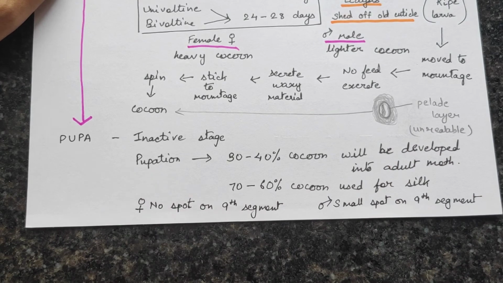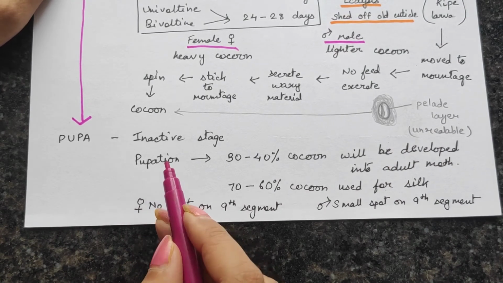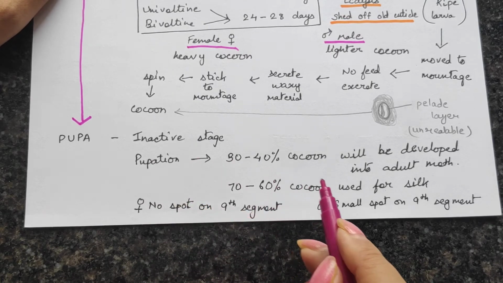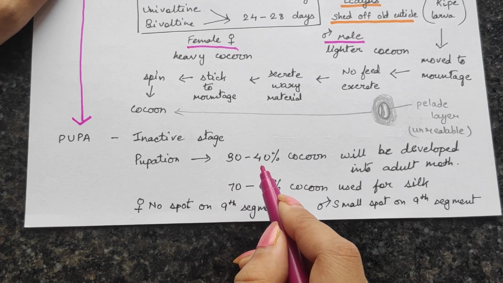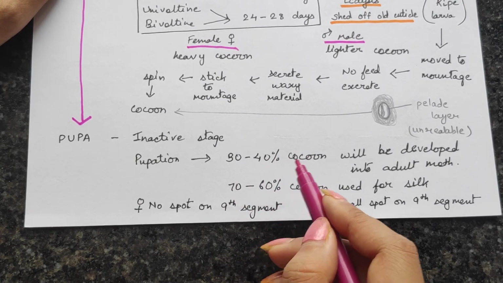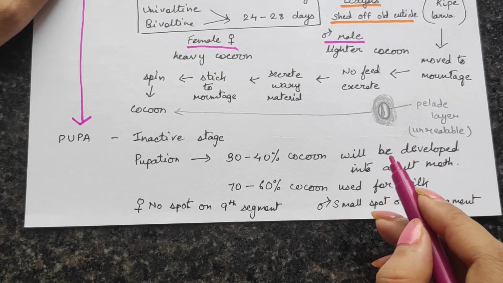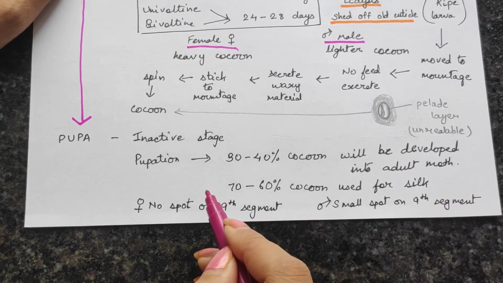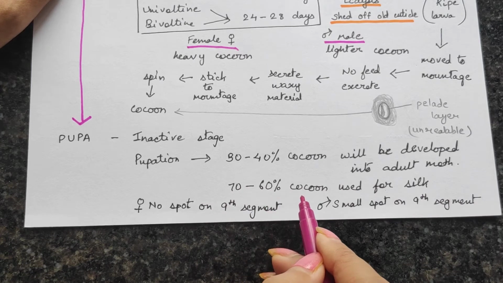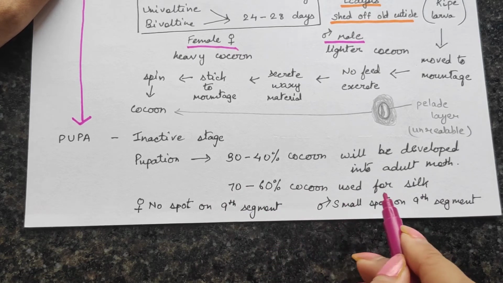This process is called pupation. After pupation, of the cocoons we have gathered, 30 to 40% will be kept aside so that they can later develop into adult moths, and about 60 to 70% of the cocoons are used for the silk.